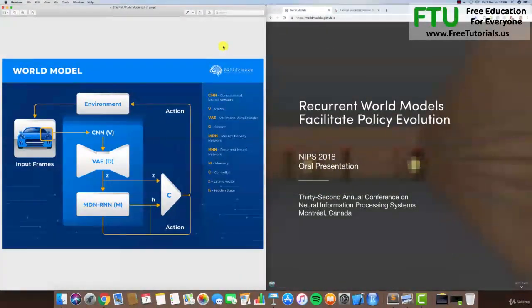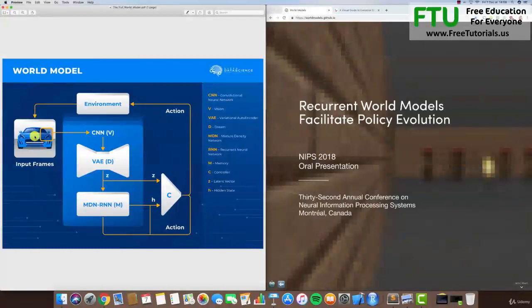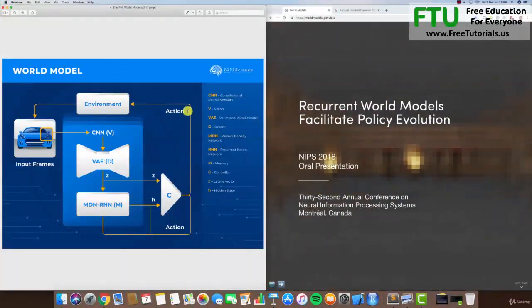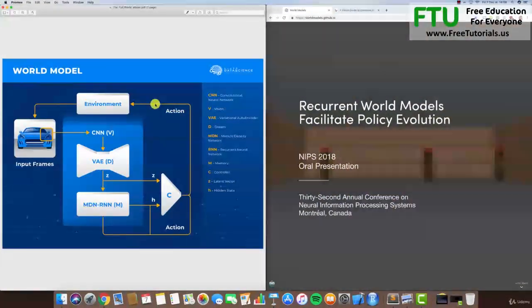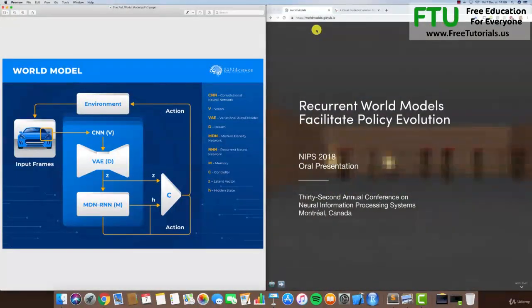The first one is this cheat sheet of the world model with all the different steps of the process, starting from the input frames, the very beginning, up to the selection of the action to play in the environment. And the other two resources for you to have all the time are these two websites, which are first the